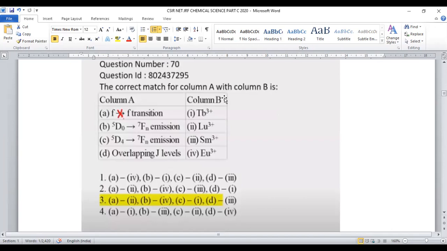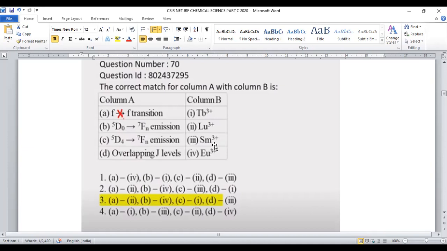It is a kind of match the following, purely given for F block elements. These are the systems of only lanthanide elements, not actinides. We have to map them with the suitable terms given in column A. FF transition is not possible in which element?